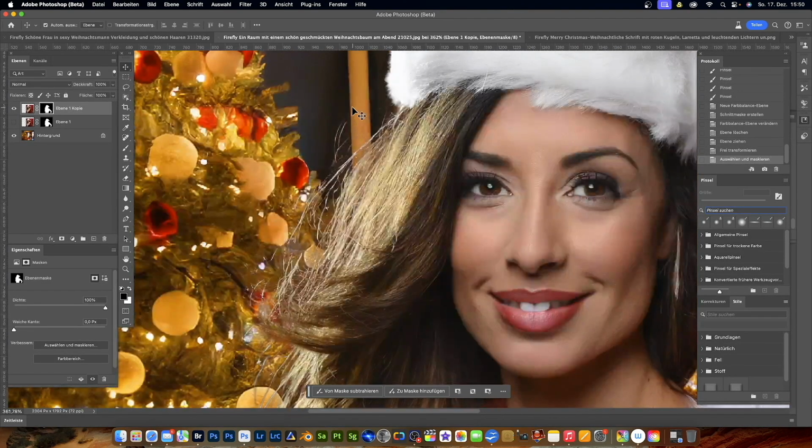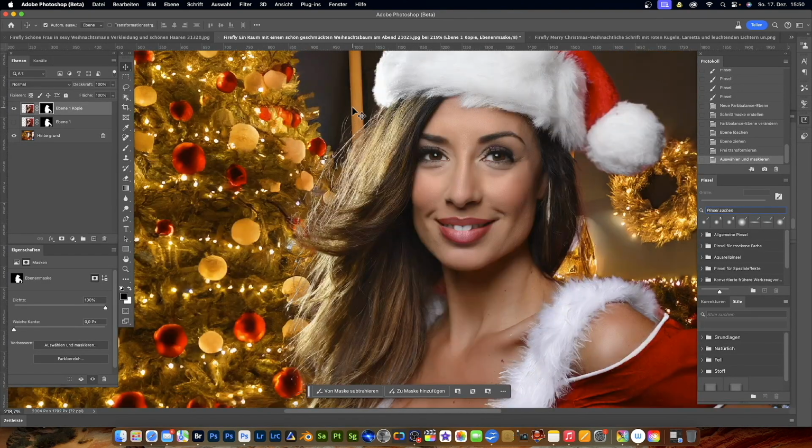We have to remember that we created the whole thing with AI. This means the hair was not perfect from the beginning. If we now see such disturbances here, it could be that it even looked like this before. Then we can easily clean these impurities here on the mask with black color. With the brush at 100% opacity, we can of course also mask all this here now. We are now free in our decisions, in what we are doing here.